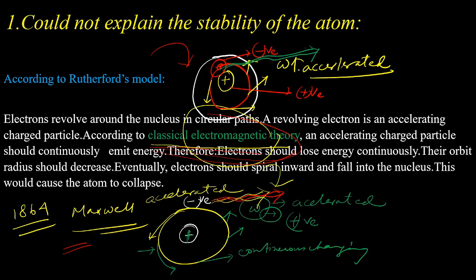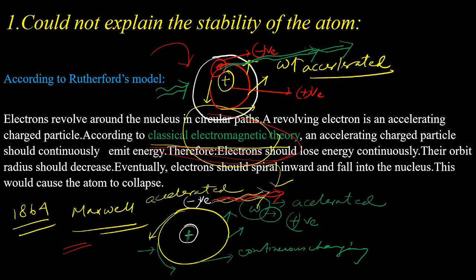So applying Maxwell's theory to Rutherford's atomic model, it can be explained that electrons in Rutherford's atomic model are releasing energy continuously, as they can rotate around the nucleus in any circular path. There is no fixed circular path to rotate around the nucleus in Rutherford's atomic model.